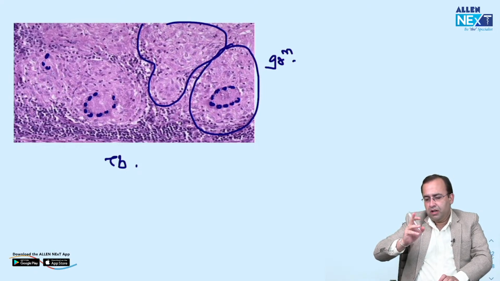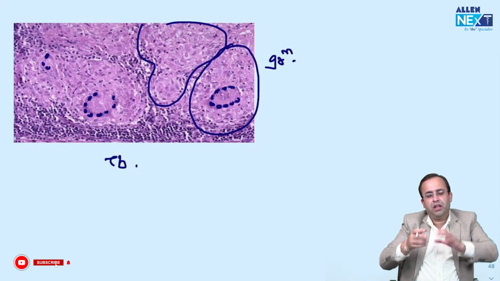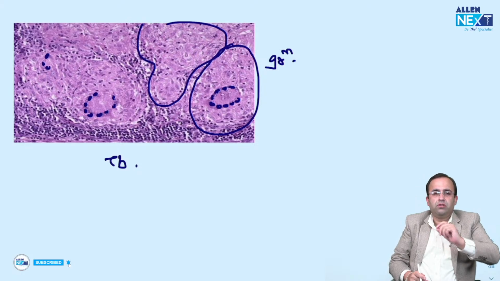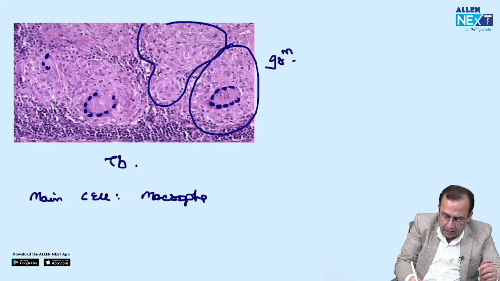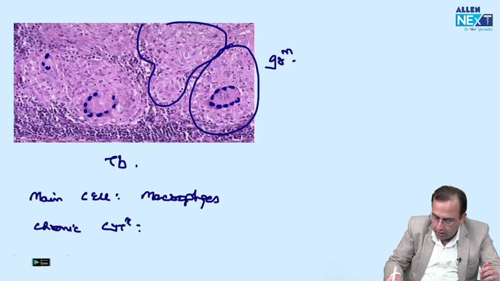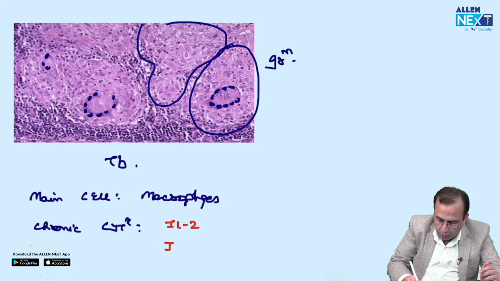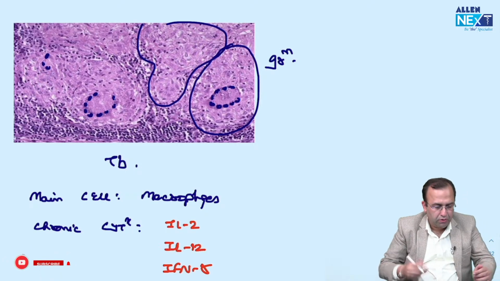TB has been asked. Last year in the FMG exam, they gave you an image of a granuloma in the GIT and asked you the main cell associated: macrophage. Which are the cytokines associated? Acute or chronic? The chronic cytokines, which are interleukin 2, 12 and interferon gamma.